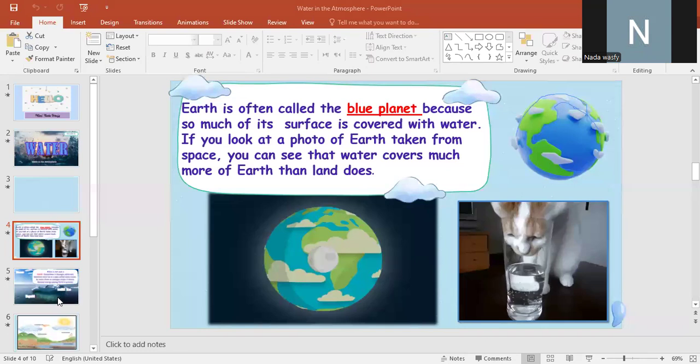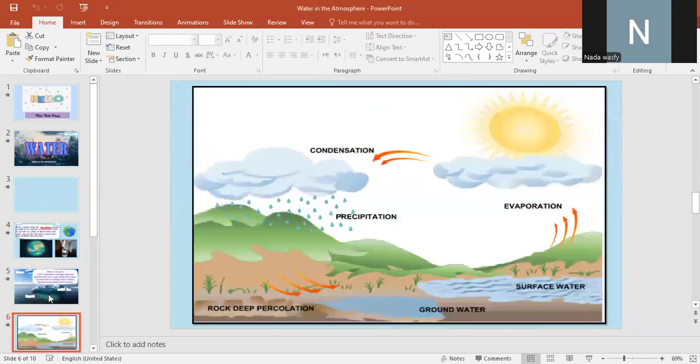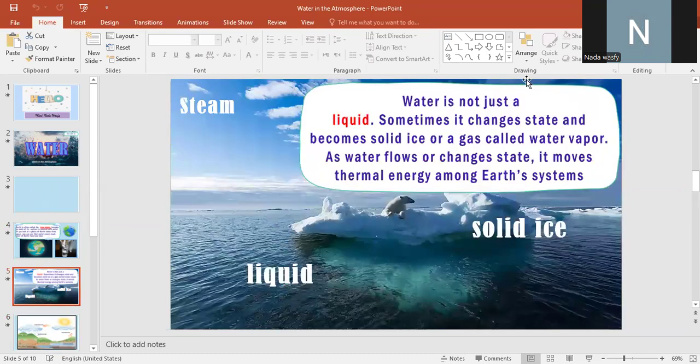Look at this figure. We need to know the states of water. Water isn't just a liquid, because we know any matter has three states: solid, liquid, and gas. So water is found in three states. The first one is solid, which is called ice. The second is liquid, which we can drink. The third is called steam or water vapor, and it's in the gas state. Okay, so sometimes it changes state and becomes solid ice or a gas called water vapor.